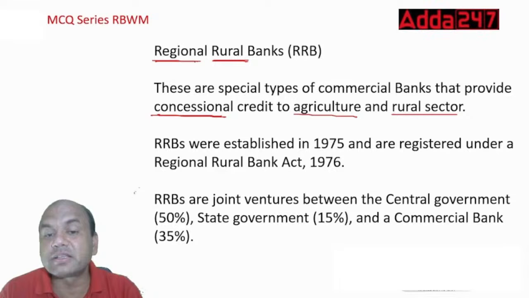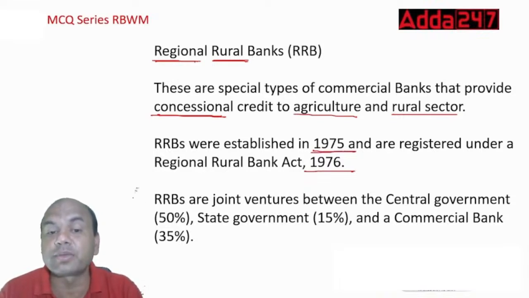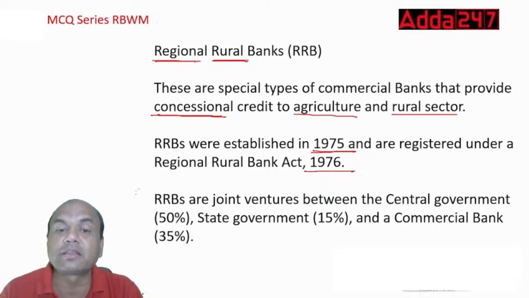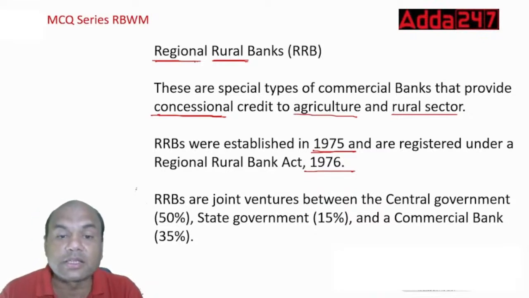RRBs were established in 1975 and registered under the RRB Act 1976. Remember, this Act is of 1976 and the bank is in 1975. Remember, these two years are reversed. Generally, the Act comes first and banks are later. Like the RBI Act is 1934 and then the bank in 1935. But here it's reverse. That's why this is important.